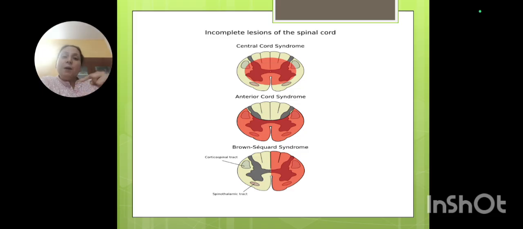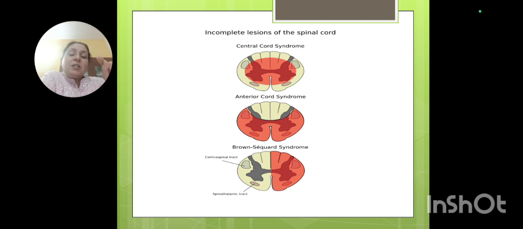It is called the filum terminale, and all the nerves get accumulated over there. That is why it's called the conus medullaris. The cone is formed and all the nerves are in the form of a bunch. It becomes like a horse tail. Over there, the presentation will be saddle anesthesia. There will be bilateral motor weakness on both the limbs, and saddle anesthesia will be there, and bowel and bladder loss will be there, because the perineal area will be involved. So now you can understand the kind of presentation is very different.